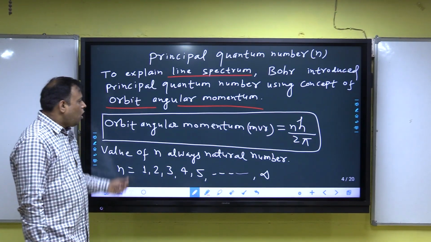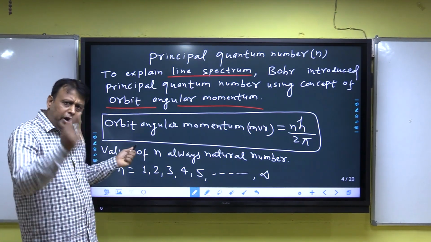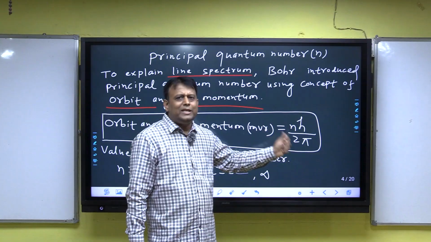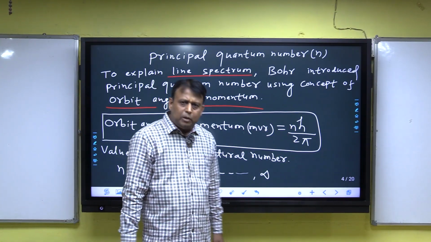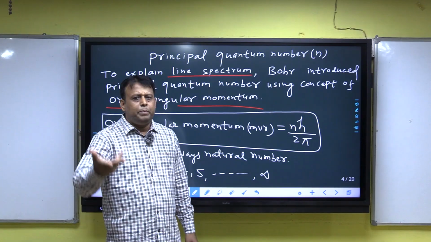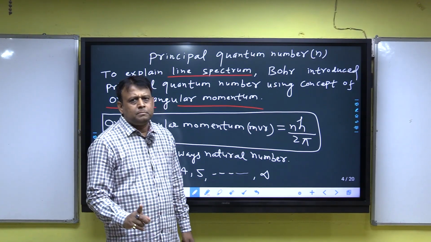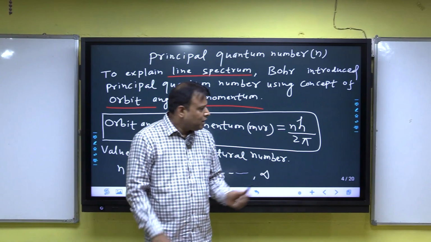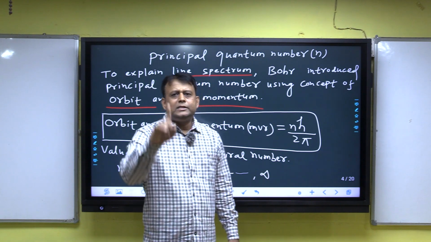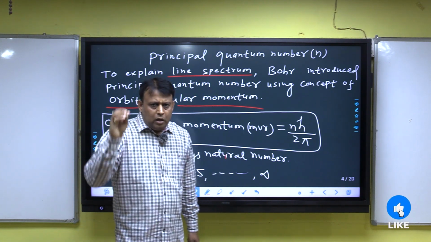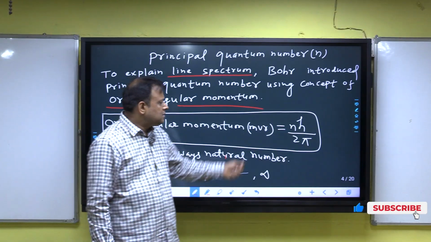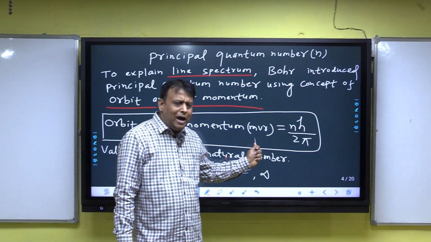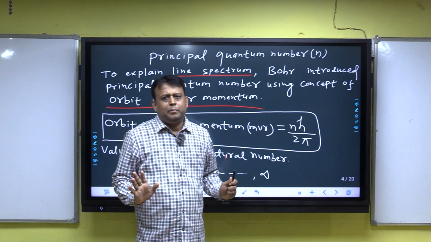Now, what is orbit angular momentum? According to Niels Bohr, orbit angular momentum, that means mvr is equal to nh by 2 pi, where m is mass of electron, v is velocity of electron, r is radius of orbit, h is Planck's constant, and n is principal quantum number. That means origin of n is mvr equal to nh by 2 pi, where n is principal quantum number.